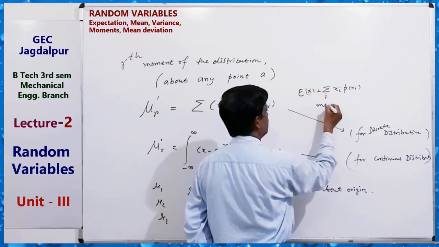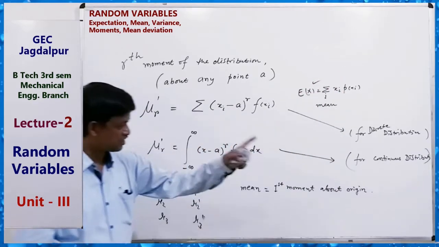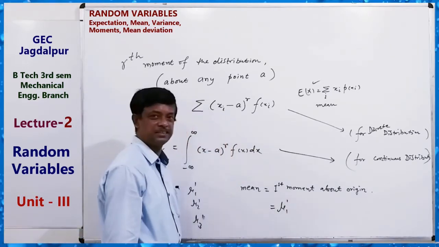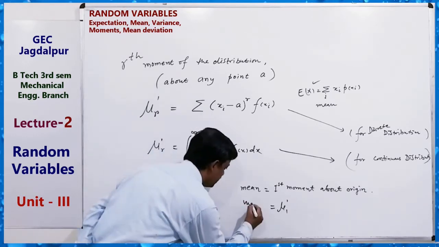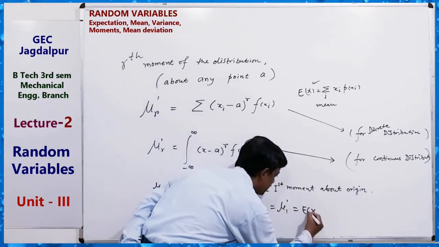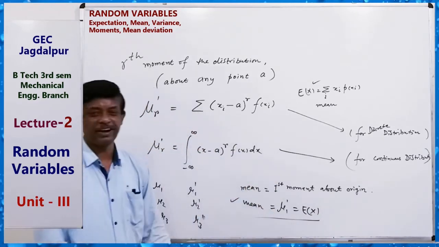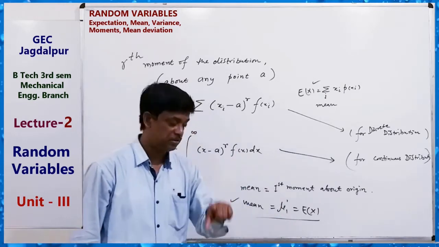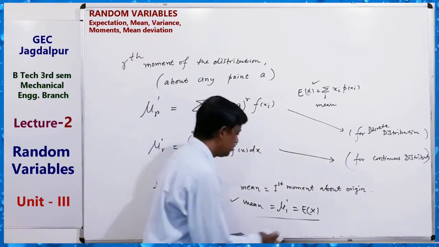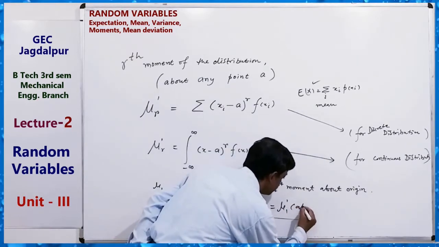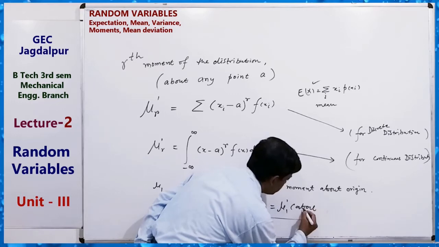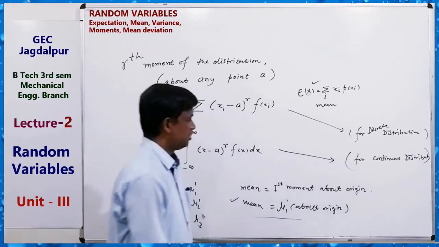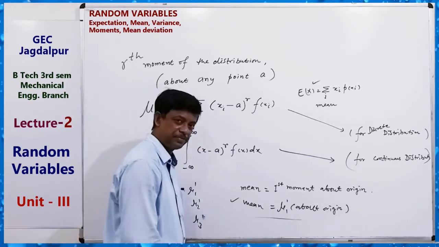What is this? Mean. So mean is the first moment about origin. That is, mean equals mu1 dash, equals expectation of x. So for finding the mean, we have to find mu1 dash, about origin. Clear?